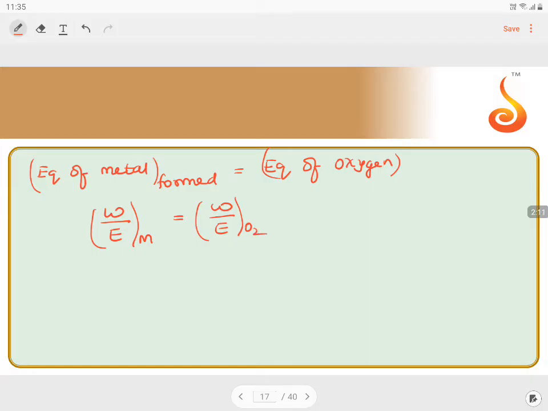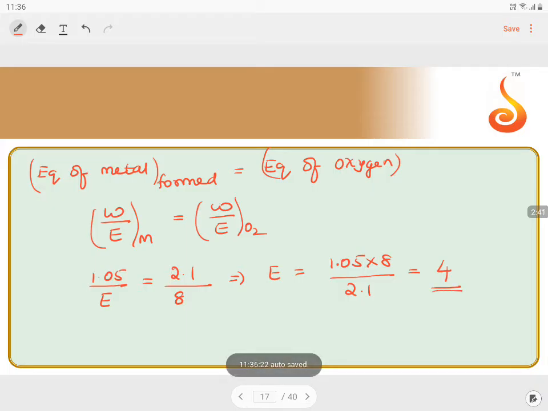Weight we have, metal weight is 1.05 grams, equivalent weight we have to find, which is equals to, we got 2.1 grams of oxygen and 8 grams is the equivalent mass of oxygen. Very easy concept. So now E comes to be 1.05 into 8 by 2.1, and the answer comes to be exactly, you can see, 4 nearly. So 2 fours are 8 and 4 once 4, approximately your answer comes to be 4. 4 is your equivalent mass.